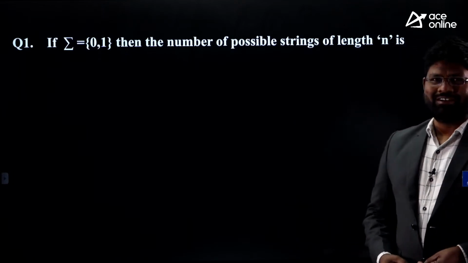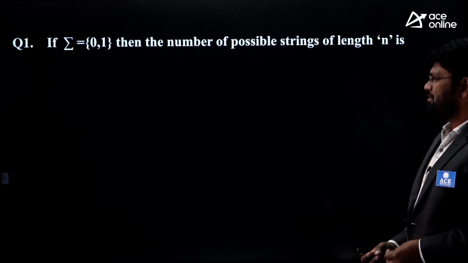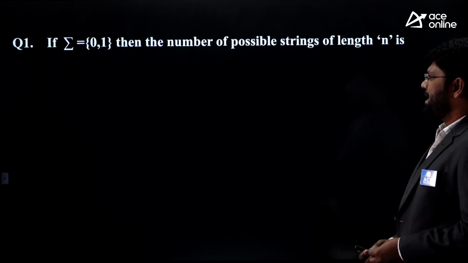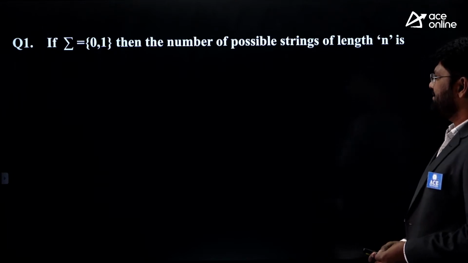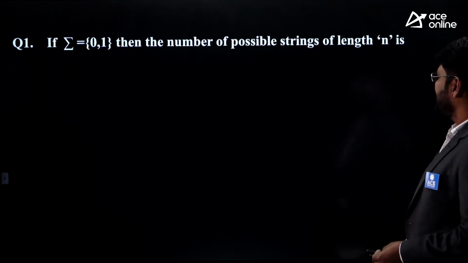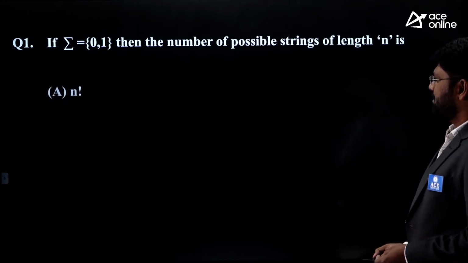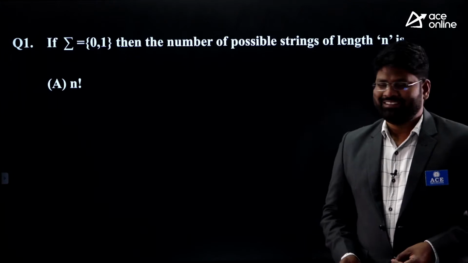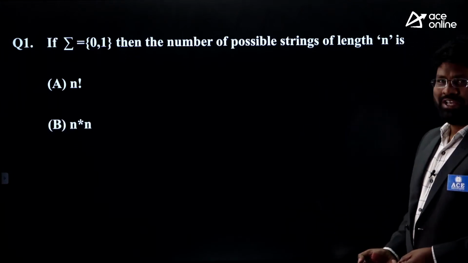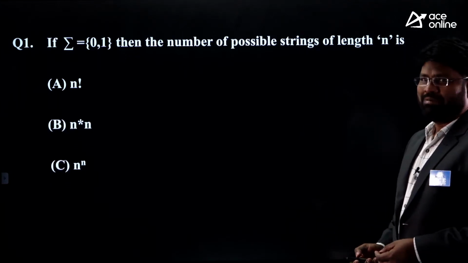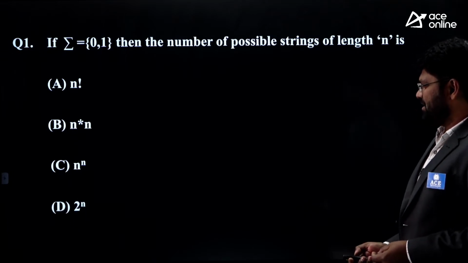Look at question number 1. If sigma is equivalent to {0, 1}, then the number of possible strings of length n is: option A, n factorial; B, n into n; C, n power n; D, 2 power n.